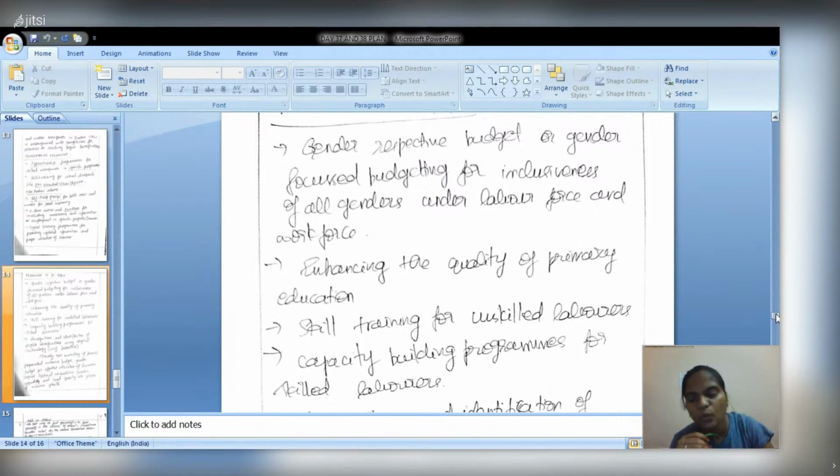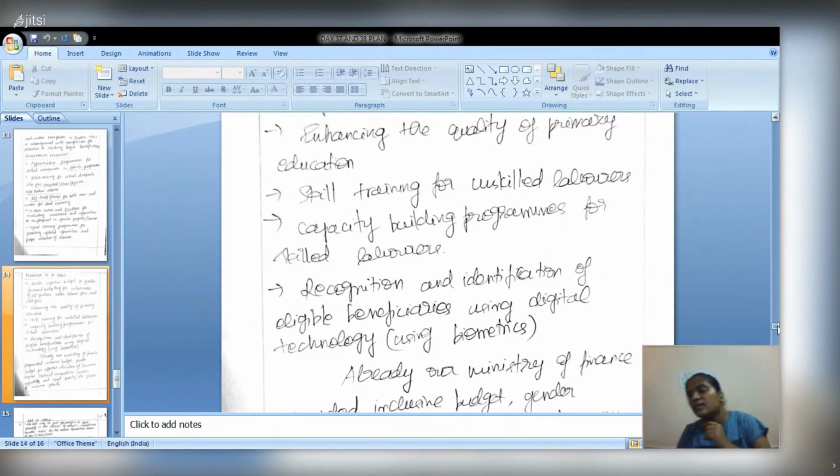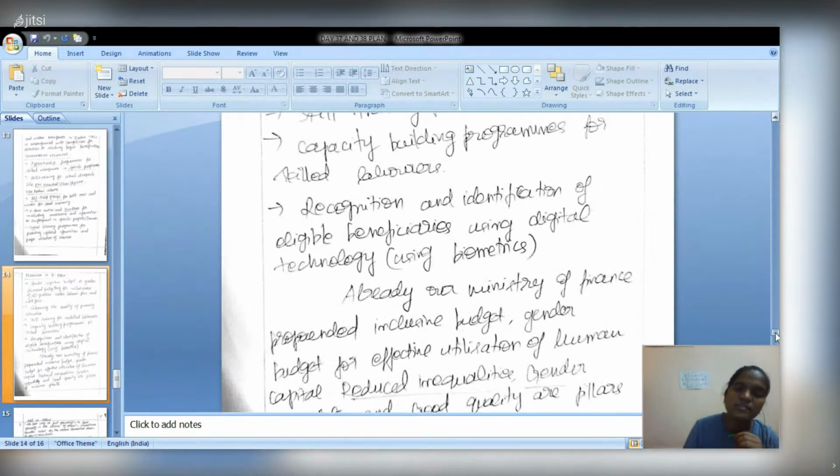So by enhancing the quality of primary education itself, they may get an idea of how to handle their own life or their business, after having a very good, rich quality primary education. Skill training for the unskilled laborers and capacity building programs for the skilled laborers, so that is the difference. And identifying the eligible beneficiary is very important, so we can use some digital technology there. That's all we can say.